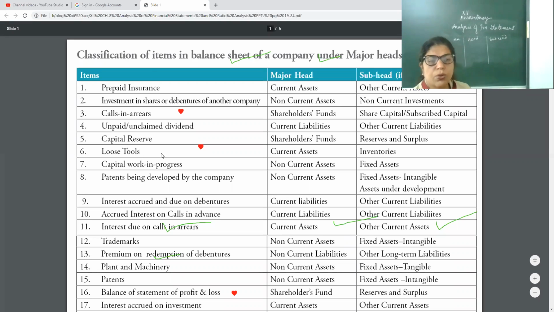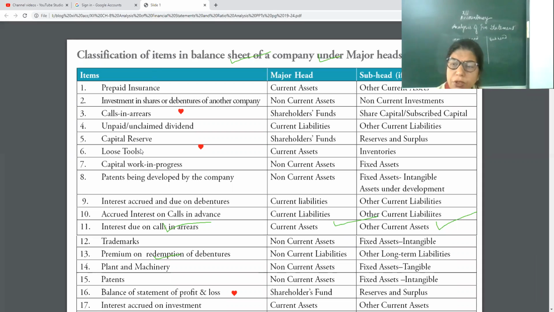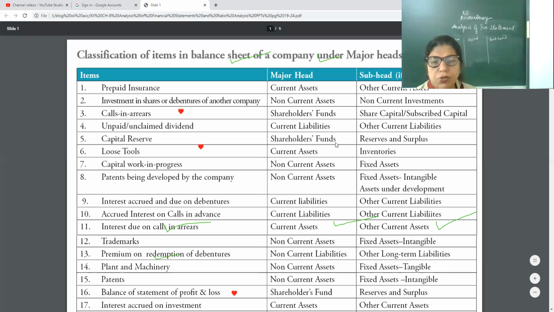Loose tools, spare parts, finished goods stock, raw material, work in progress, all are inventories and current assets. You can see yesterday's video and the balance sheet. Then you will be able to understand how to find the heading and subheading. Bigger font is heading and a little bit under that is subheading.